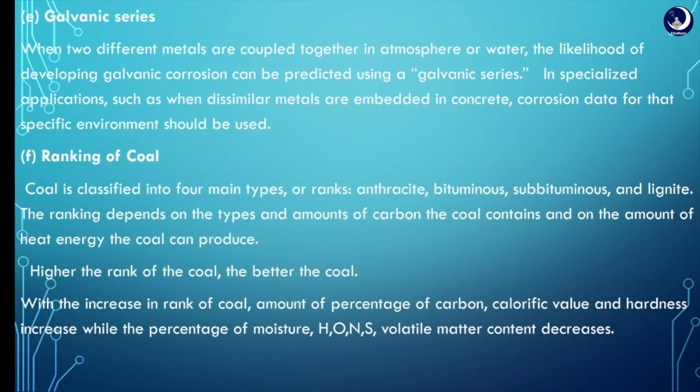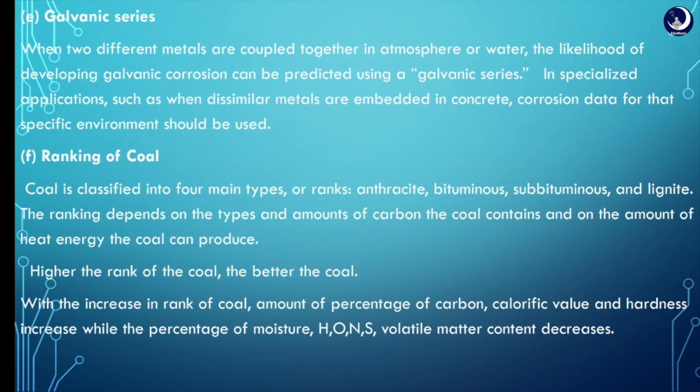1E, galvanic series. The galvanic series describes bimetallic or galvanic corrosion. The metal or alloy on the top side of the galvanic series undergoes fast corrosion, and the one at the bottom side of the galvanic series undergoes a lower rate of corrosion than the metal or alloy present at the top.